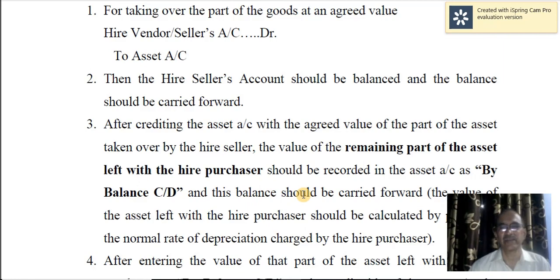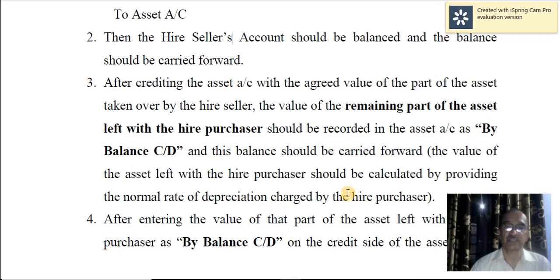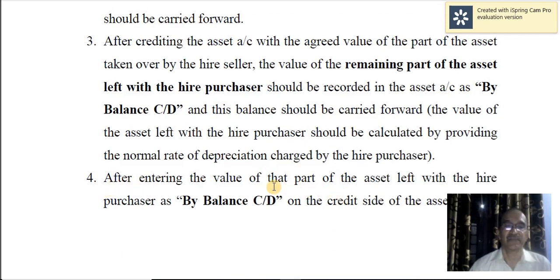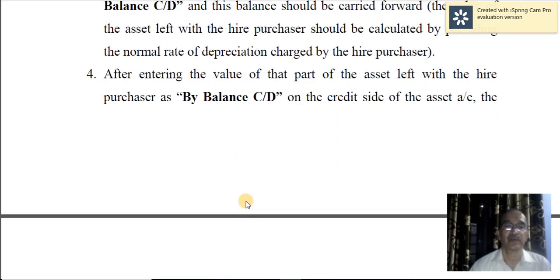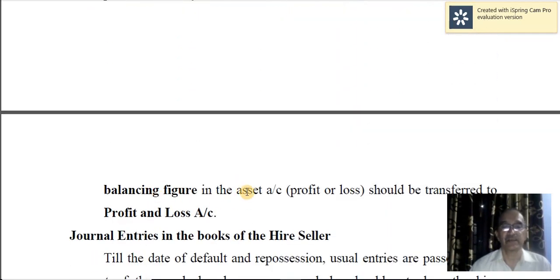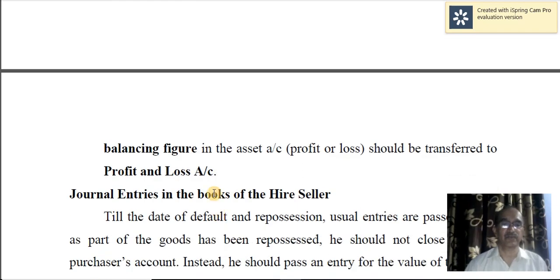And then that should be valued in the normal way. So this balance should be carried forward. The value of the asset left with the hire purchaser should be calculated by providing a normal rate of depreciation charged by the hire purchaser. After entering the value of the part of the asset left with the hire purchaser as by balance carried down on the credit side of the asset account, the balancing figure in the asset account should be transferred to profit and loss account. Balancing figure could be either profit or loss. So this should be transferred to profit and loss account. So these are the entries to be recorded in the books of the hire purchaser.